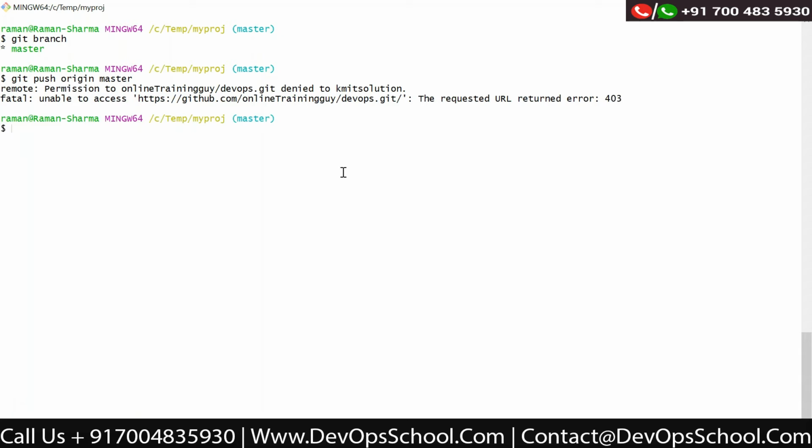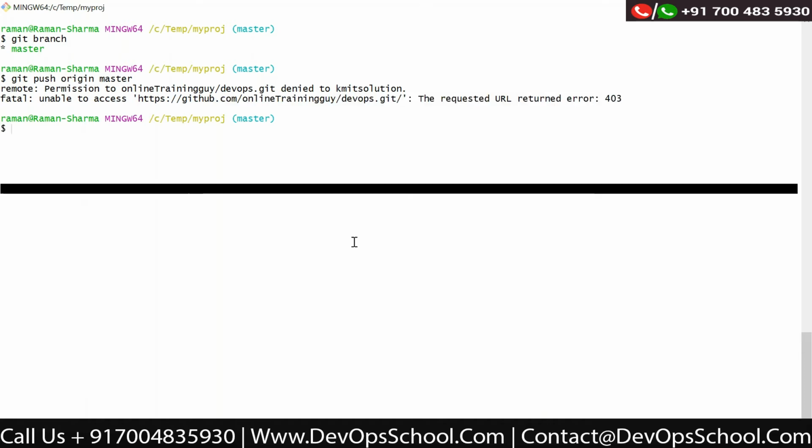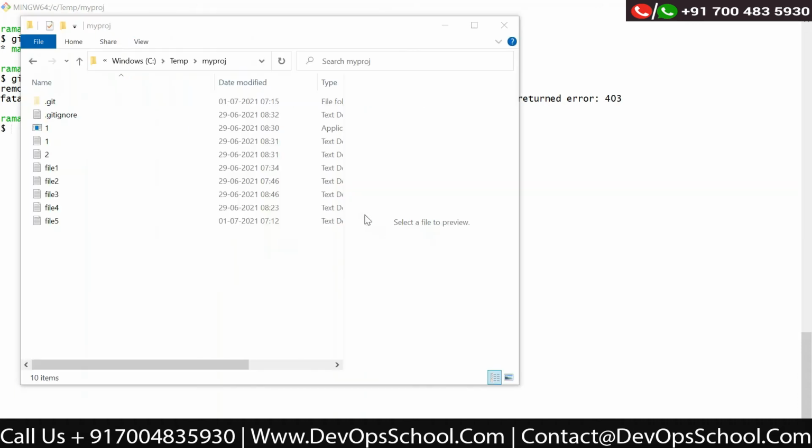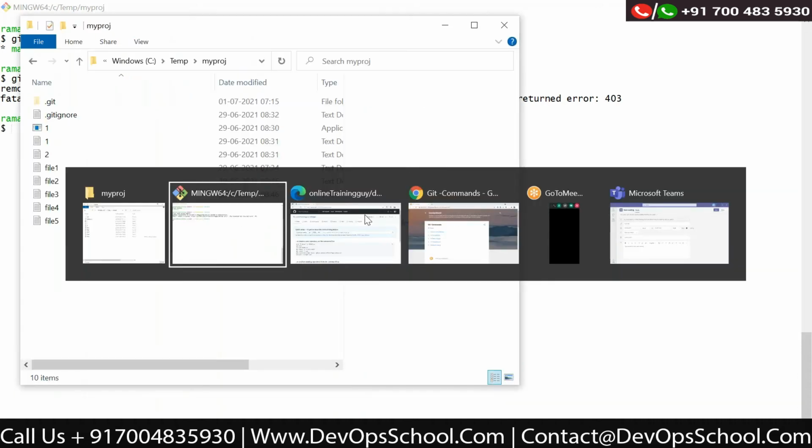I think I added some other repository earlier and I am unable to access this one. Basically, I have two repositories, and I think I used the other one.